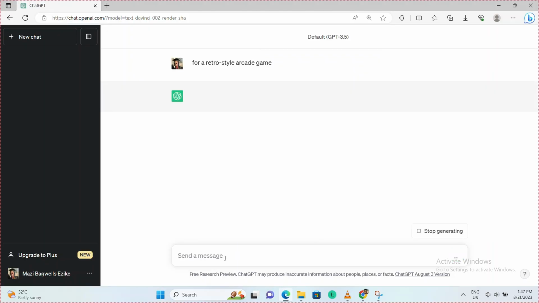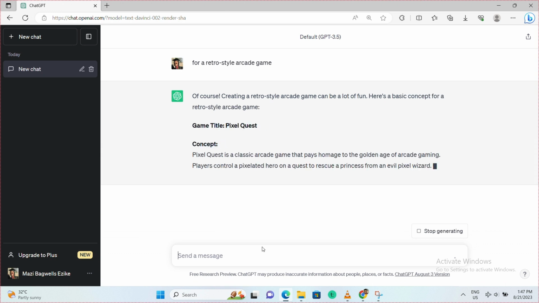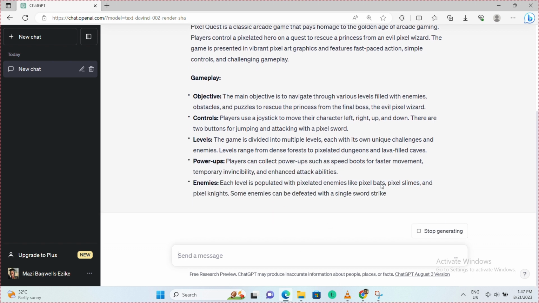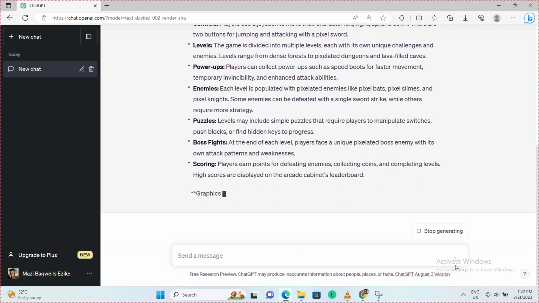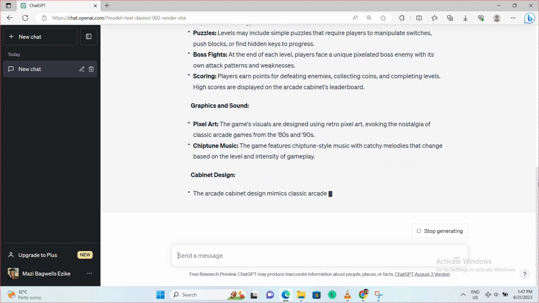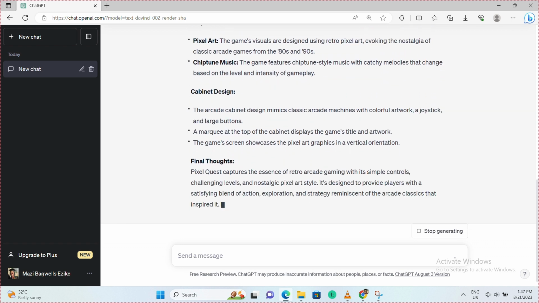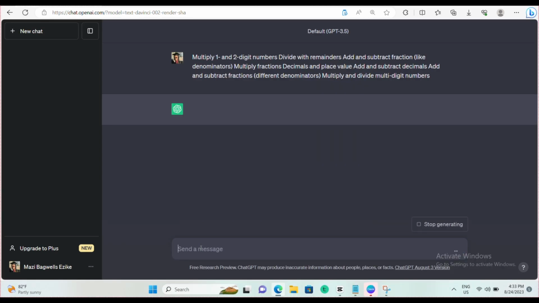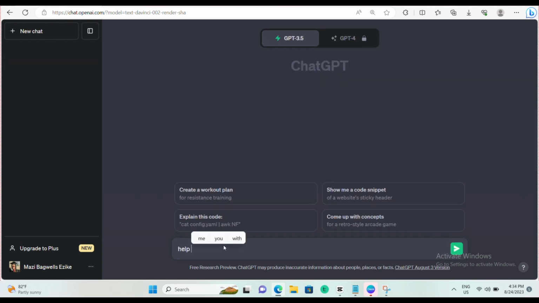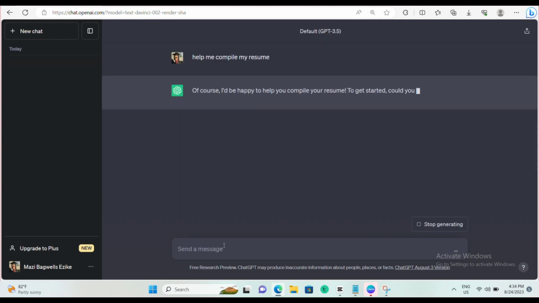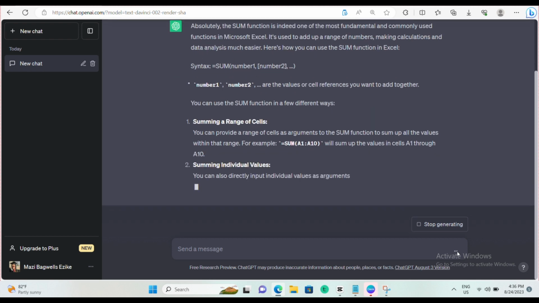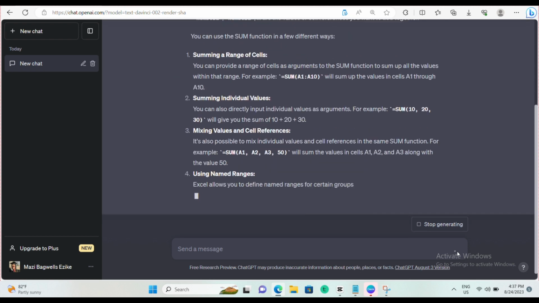So guys, what is the best way to use ChatGPT? ChatGPT can generate responses to prompts that are enough to become an essential tool for content generation. From writing essays to summarizing a book for you, a feature that could eventually challenge most search engines. Still, it can also write and fix codes, make calculations, help you to compile your resume, write Excel formulas, translate information, and so on and so forth. So, the better the prompt, the better the responses will be.